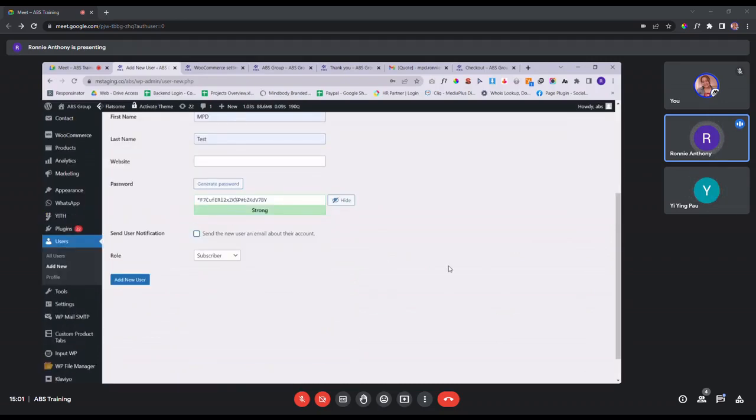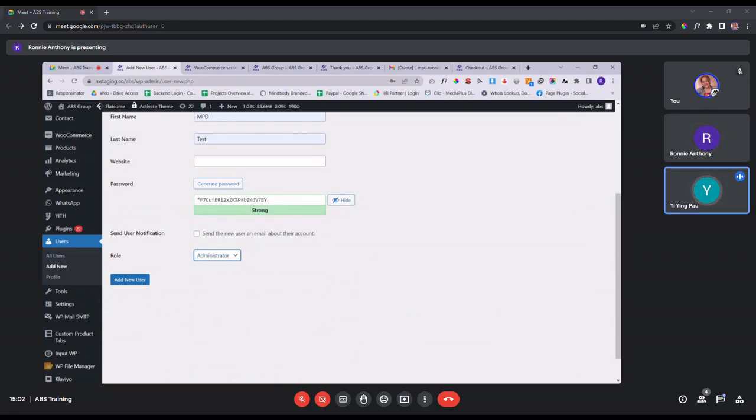Understand. And then here you need to understand a little bit for the role portion. So here there's a list of different roles. So if you want to have different persons handling different things, it will be good to assign them different roles. But if you want to have one master account, you can just set them as administrator. That means everyone can share the same account, because administrator covers everything from the design to the back end setting.